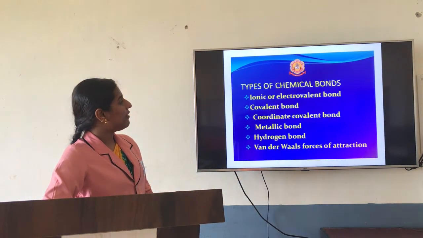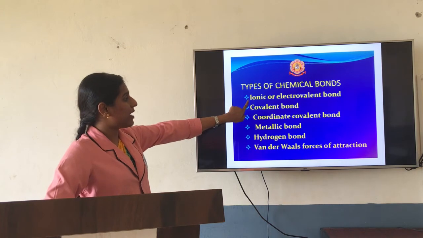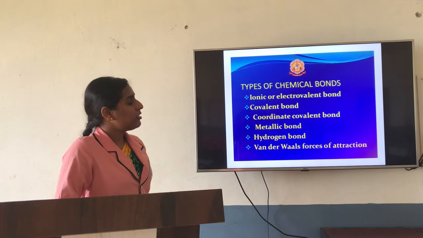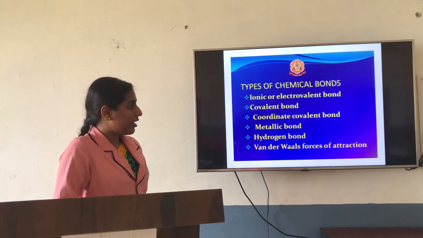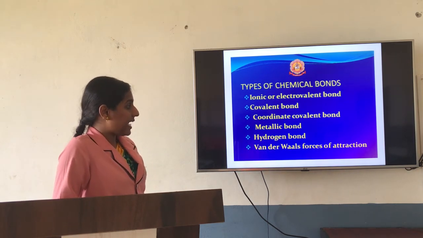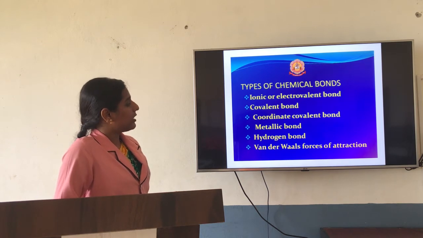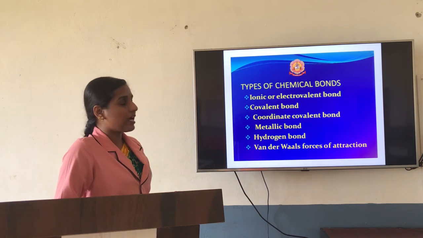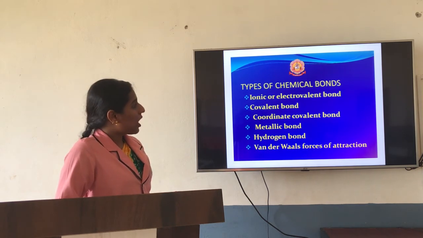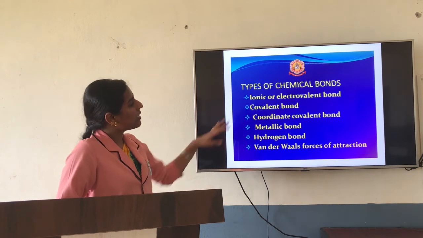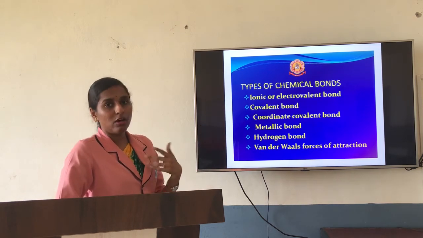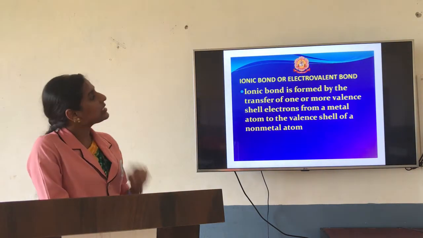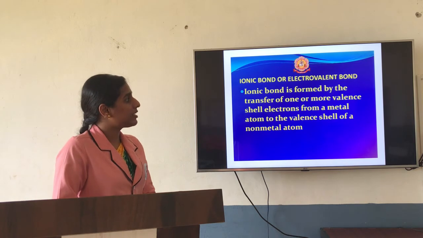So in total we have these many types of bond. The first one is ionic or electrovalent bond, the second is covalent bond, the third is coordinate covalent bond, the fourth is metallic, the fifth is hydrogen, and the last is van der Waals force of attraction. So these many types of bonds are there. Okay, chemical bond. Now I'll just explain ionic bonds, and all the other bonds you will be learning in your higher classes. So the first one we'll see is the ionic bond or electrovalent bond.